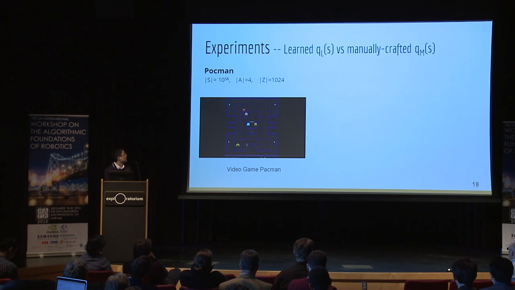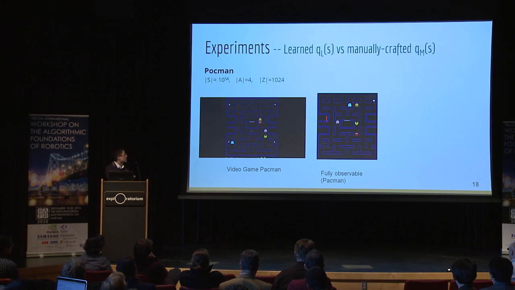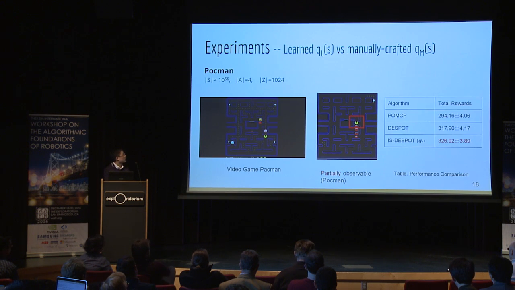I'm sure most of you are familiar with the video game Pac-Man, and this task called Pac-Man is an adaptation of this game. In the Pac-Man, the agent can see the whole world. But in the Pokemon, the agent only sees part of the world. And our algorithm outperforms both POMCP and DESPOT.